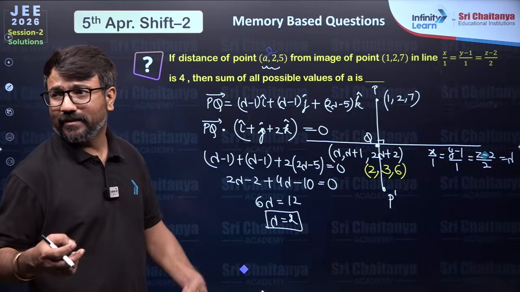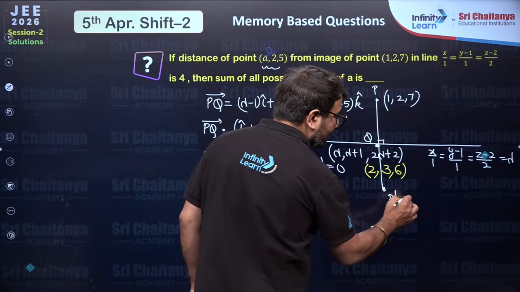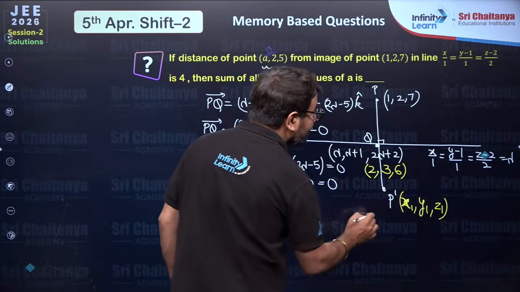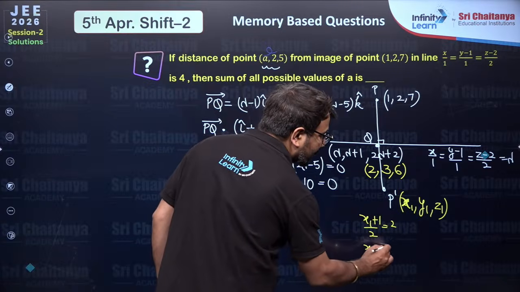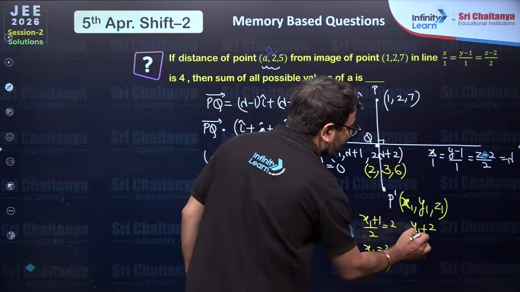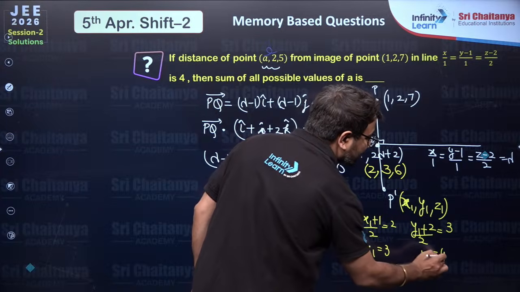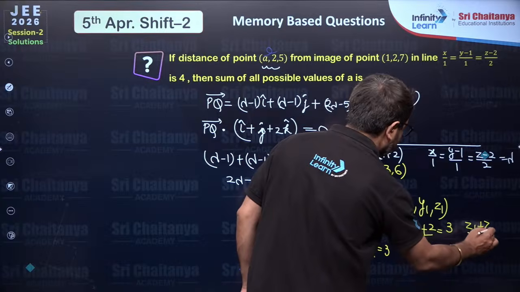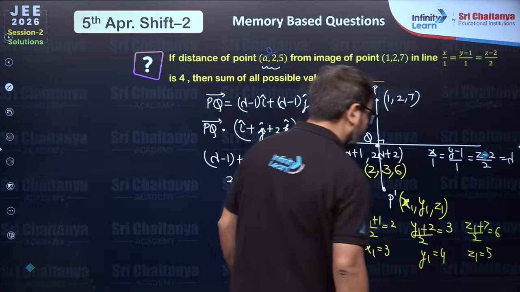Now, if I have to get the image of a point, let's say the image is x1, y1, z1. I'm writing x1, y1, z1. So over here x1 plus 1 over 2 is equal to 2, so the x1 value will be 3. In the same way, y1 plus 2 over 2 is equal to 3, so the y1 value will be 6 minus 2, that is 4. In the same way, z1 plus 7 over 2 is equal to 6, so the z1 value will be 12 minus 7, so 12 minus 7 will be 5.